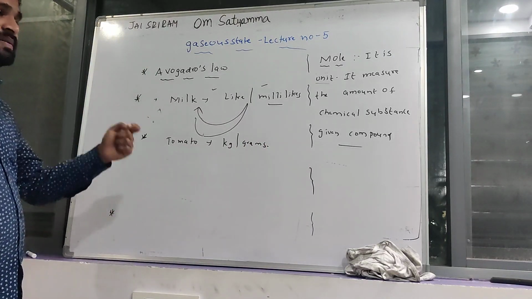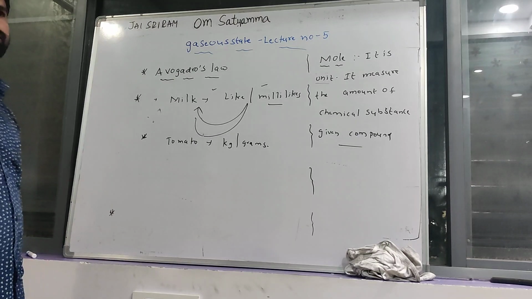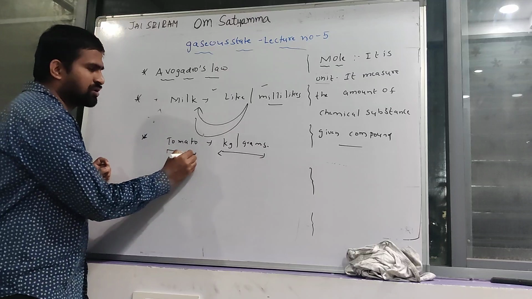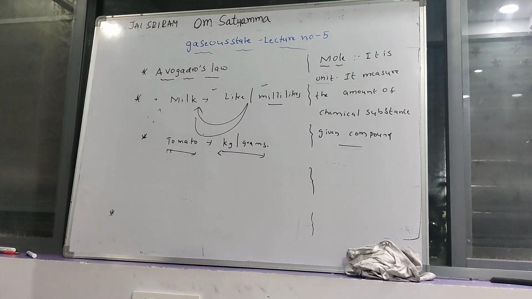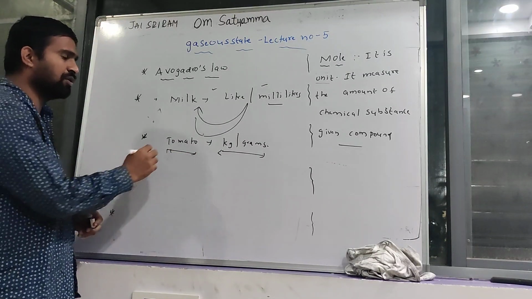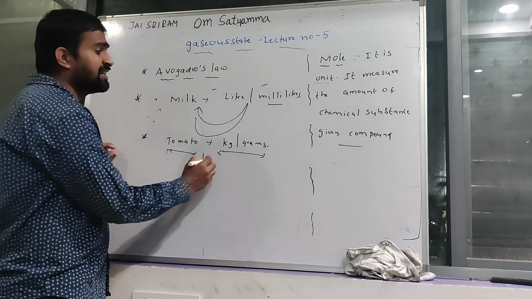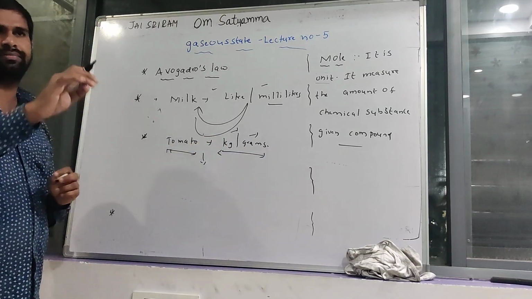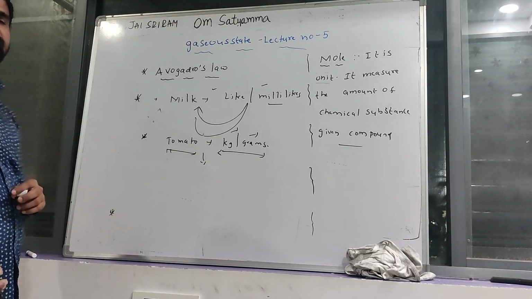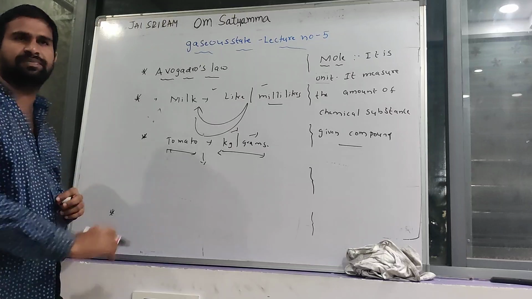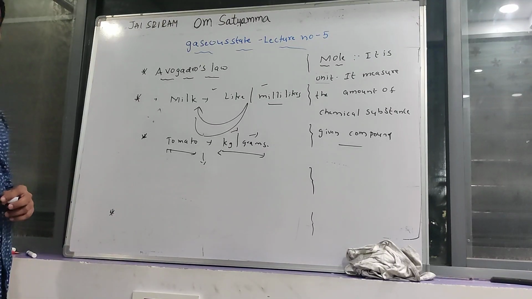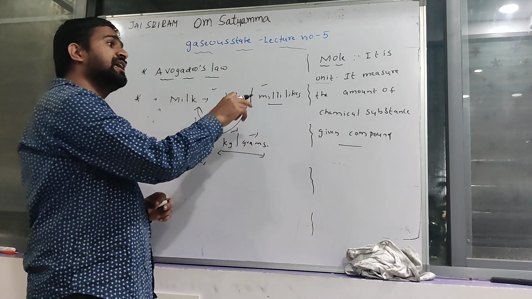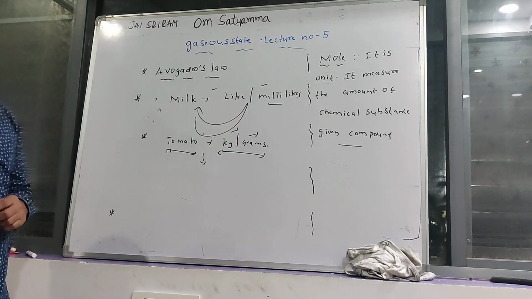Kg and grams are units. They measure the amount of tomatoes, the amount of any solid substance or solid material. Like this, mole is also one unit. It measures the amount of a chemical substance.